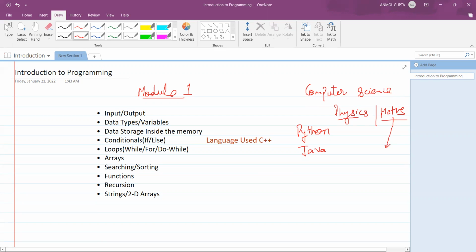In maths, you can question everything. Let's say you learn the quadratic formula, x is equal to minus b plus minus square root of b square minus 4ac, by 2a. If you want to ask why, you'll get its reason. The reason will involve some computation that is dependent upon some reason.